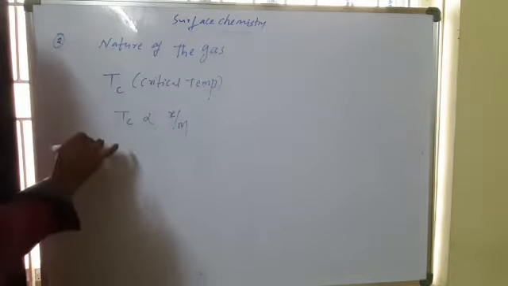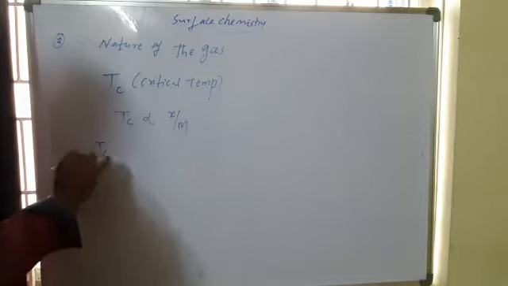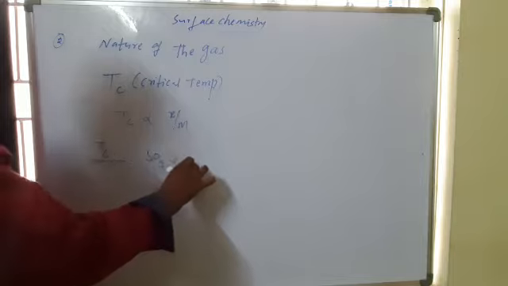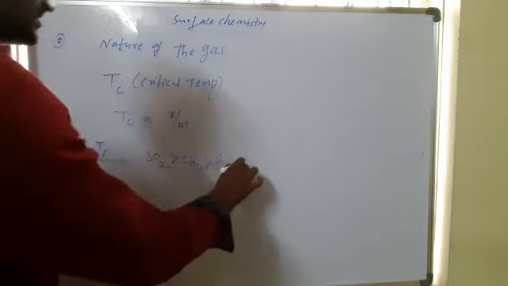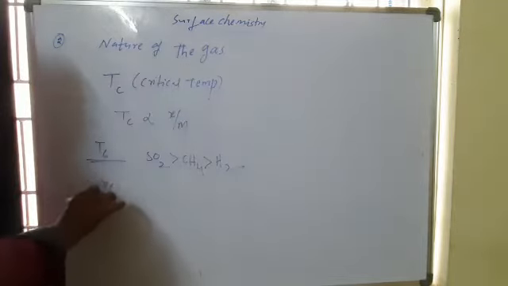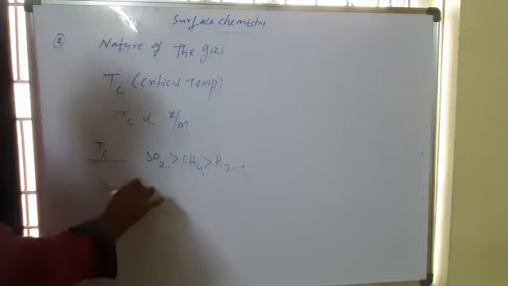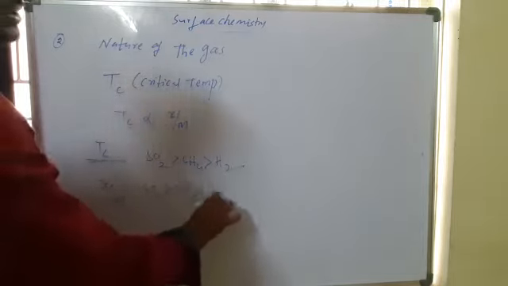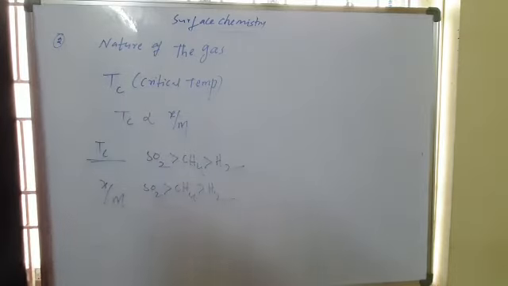For example, in the order of TC, critical temperature, sulfur dioxide is higher than methane, then hydrogen. So the extent of adsorption x by m is greater for sulfur dioxide and methane, then H2.